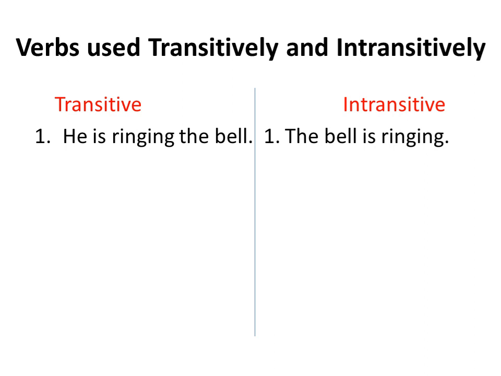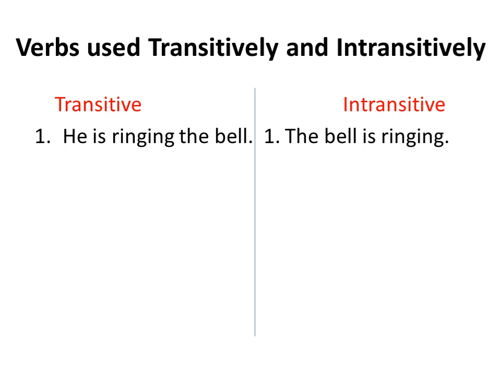So here the bell is a direct object and ringing is a transitive verb because it requires a direct object to make the complete sense. While the bell is ringing, here we do not need any object to make complete sense. It is complete in itself.